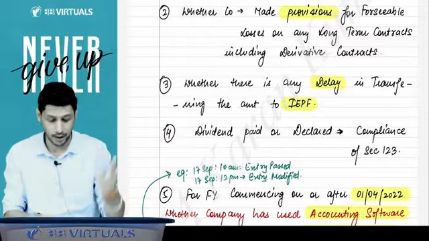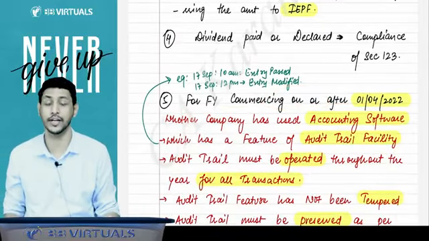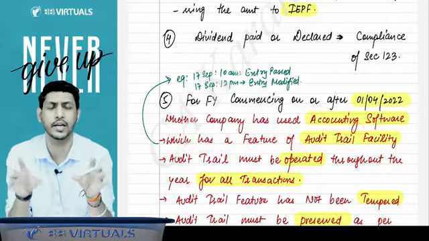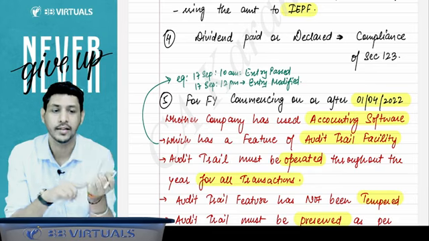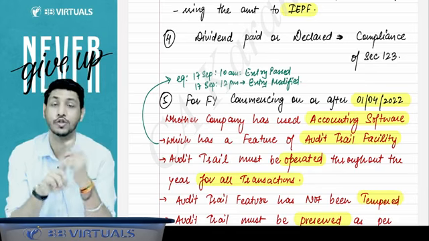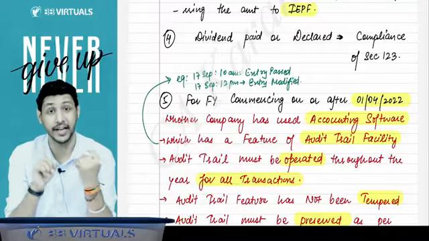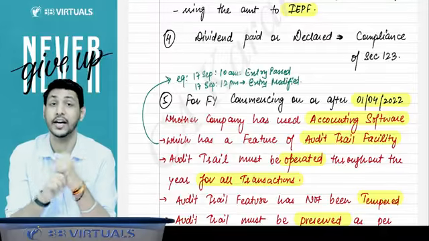And the auditor will also report that for financial years commencing on or after 1st April 2022, whatever software the company is using for accounting, whether that software has an audit trail facility or not. Whether that audit trail facility was operated throughout the year or not. It must not be disabled, it must be enabled. That audit trail must not be tampered with.